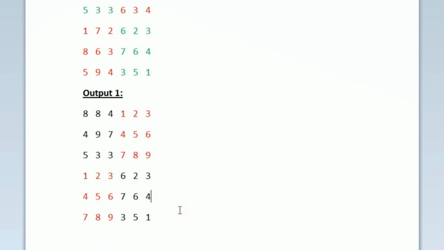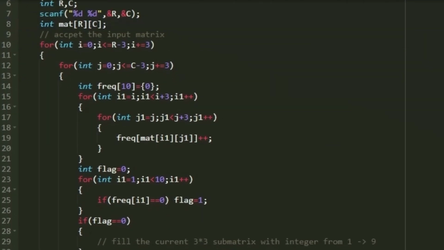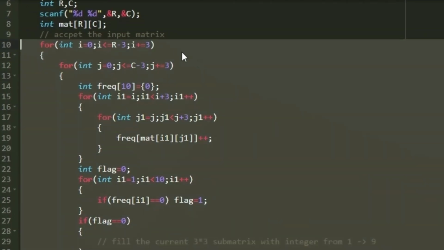Now let us see how to write a C program for this. First I am creating 2 integer variables named R and C, and then I am accepting the values of R and C. I am creating a 2-dimensional array named mat of size R cross C. Then we have to create a nested loop to accept our integer matrix and store it into the 2-dimensional array. Finally, after accepting our input, we have to iterate through every non-overlapping 3 cross 3 submatrix.